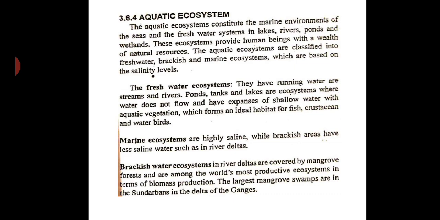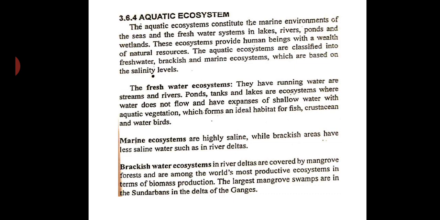So, please understand that brackish water ecosystems in river deltas are covered by mangrove forests and are among the world's most productive ecosystems in terms of biomass production. The largest mangrove swamps are in the Sundarbans in the delta of the Ganges. So, when the Ganga river ultimately goes and meets the Bay of Bengal, there it has the Sundarbans, and in the delta of Sundarbans you will have a lot of mangroves. Here also in Karwar, Goa, you might have not noticed, but please see, you can see those mangroves.